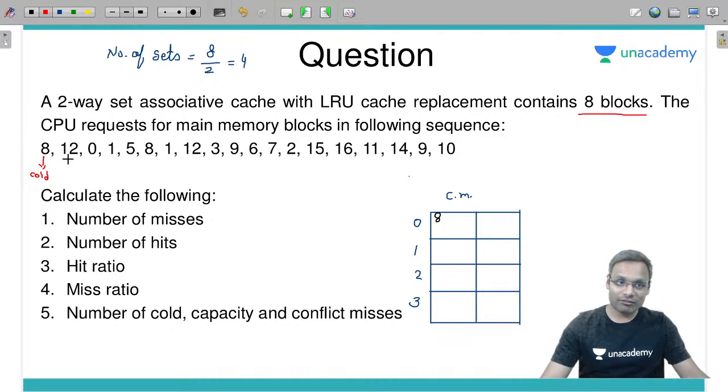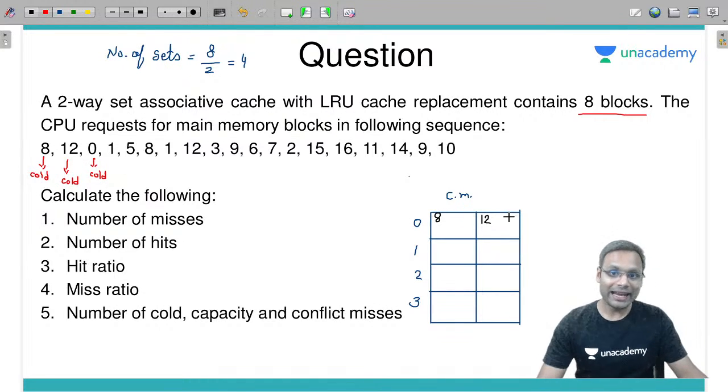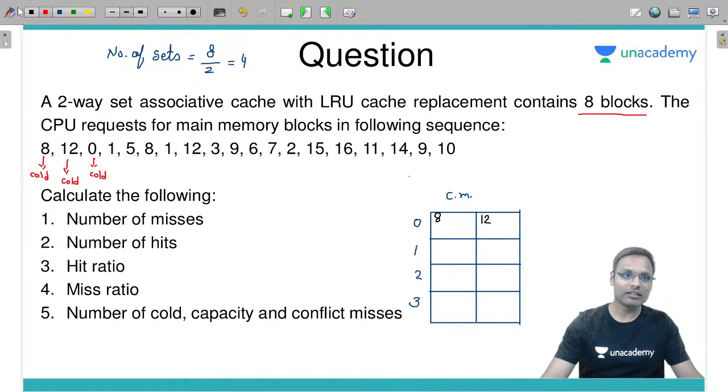Now 12. Is this the first time access? Yes, so it's a cold miss. 12 mod 4 is 0, so 12 is also kept at set 0 along with 8. Then 0 mod 4 is 0. This is the first time access, so again a cold miss, and 0 will also be placed in set 0. 8 and 12 are already there, so we need to replace one. Based on the LRU policy, we keep the recently referenced 12 and 0 replaces 8.